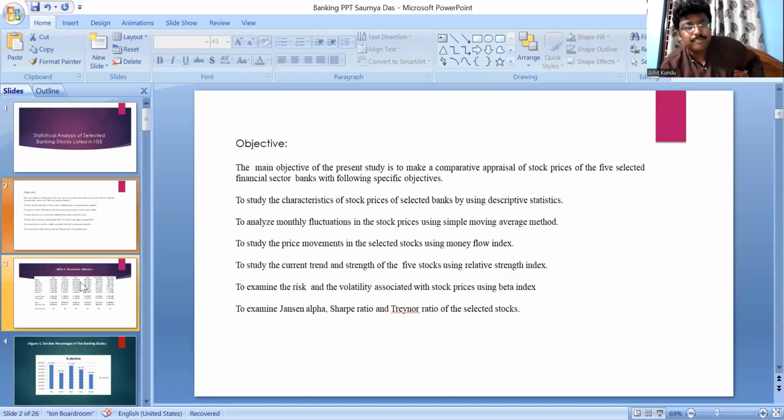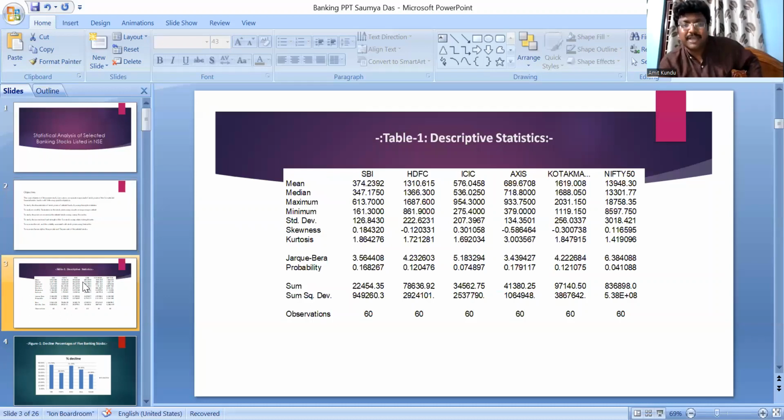Before going into depth, we are focusing on the descriptive statistics of the 5 stocks with the market. Look at this. The mean of SBI is 374 and HDFC 1310. If you consider the mean of the 5 stocks, you can find that the mean of Kotak Mahindra is high, 1619, and the next is 1310 of HDFC.